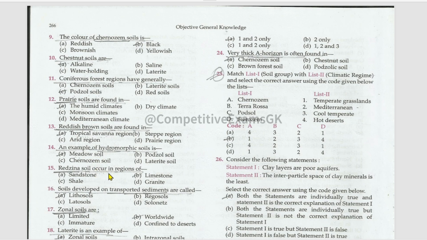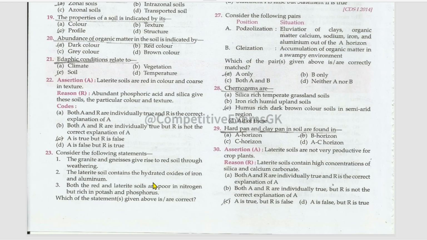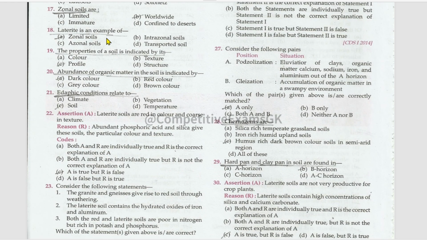Terra rossa soil occurs in regions of limestone. Soils developed on transported sediments are called lithosols. Zonal soils are worldwide. Laterite is an example of zonal soils. The properties of soil is indicated by its profile. Abundance of organic matter in the soil is indicated by dark color. Edaphic conditions relate to the soil.